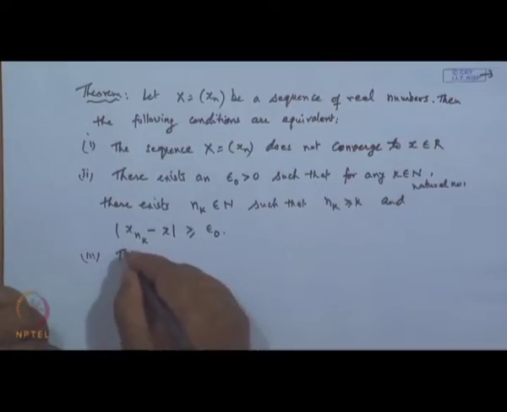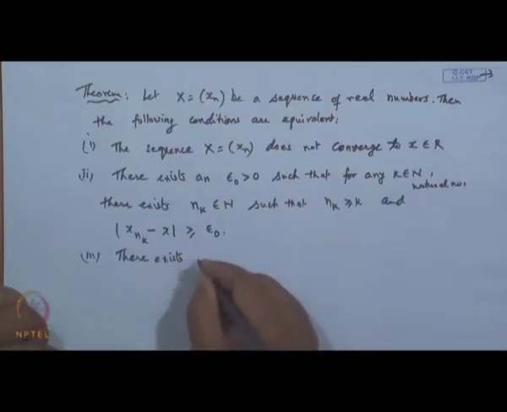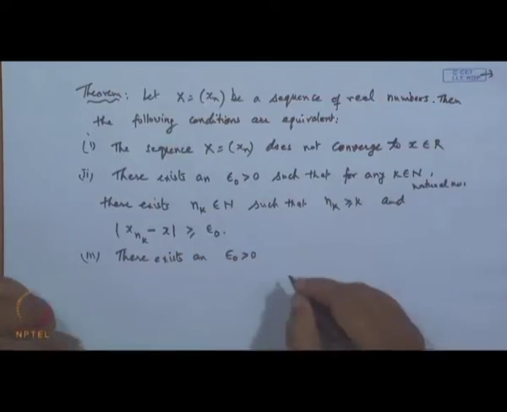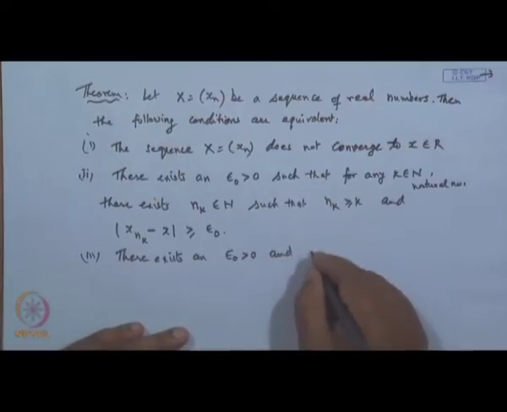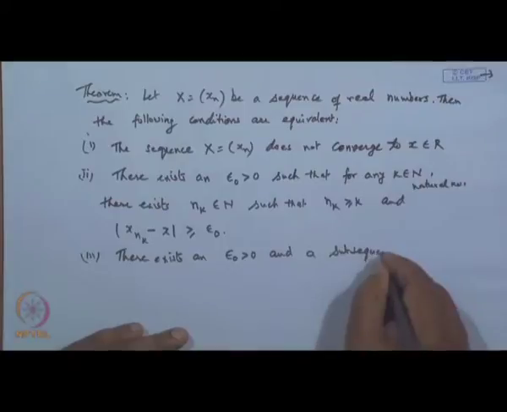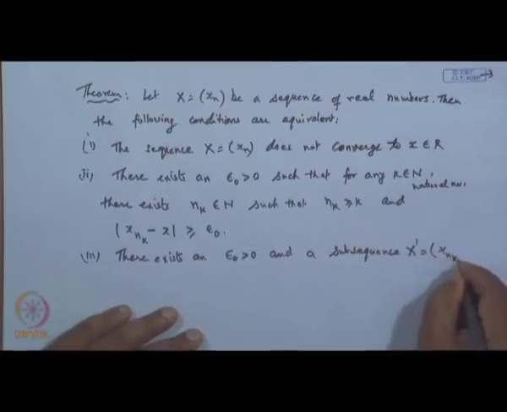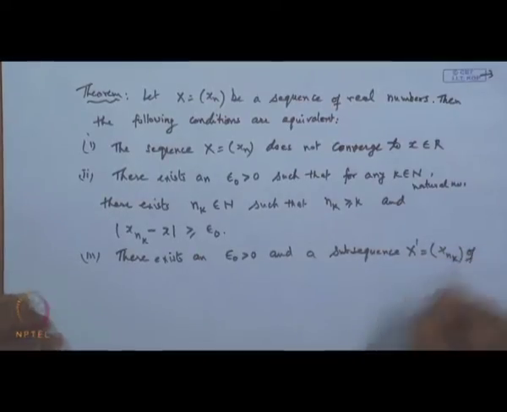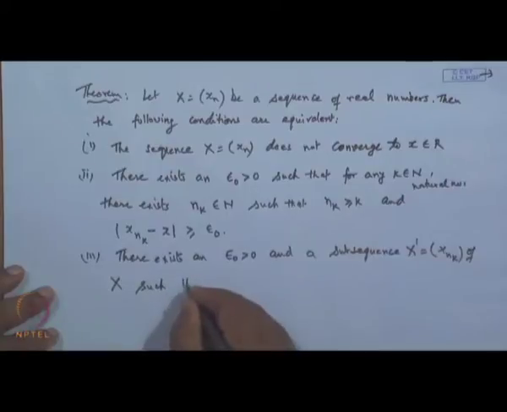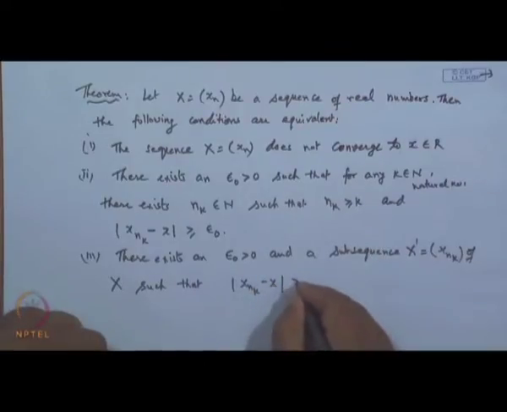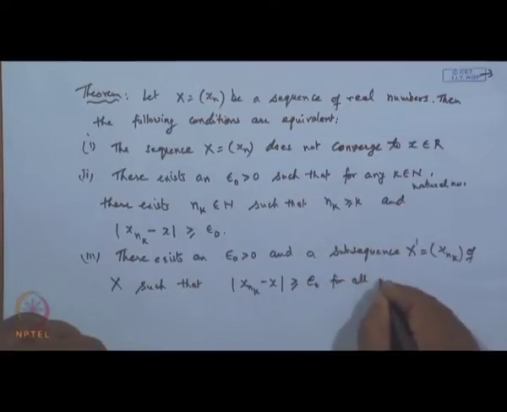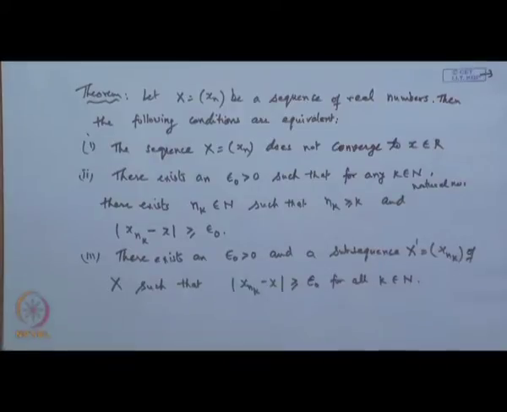And the third condition is there exists an epsilon naught greater than 0 and a subsequence x n k of x such that mod of x n k minus x is greater than or equal to epsilon naught for all k belongs to N. Okay.